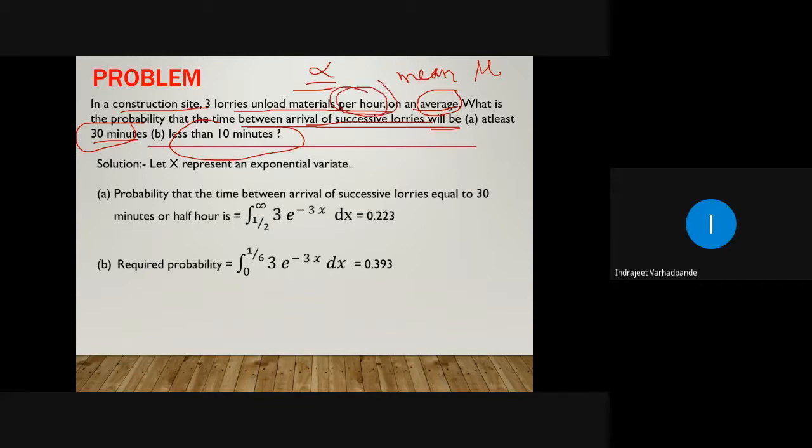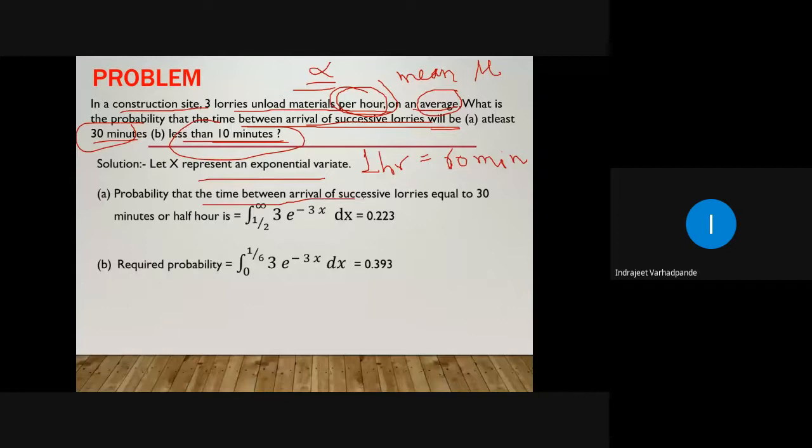In an hour, 1 hour is equal to 60 minutes, right? So accordingly, the calculation will be done in the appropriate manner. And less than 10 minutes means starting from 0, the time span will be 10 minutes, right?